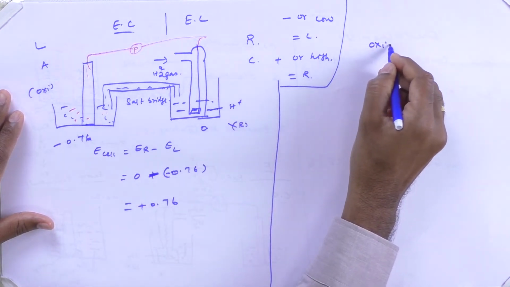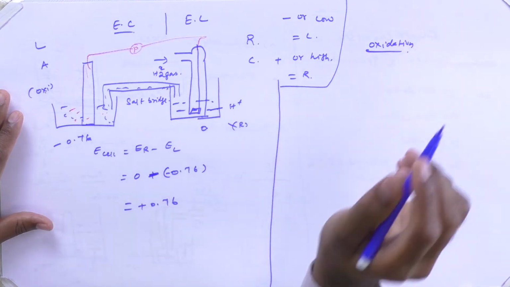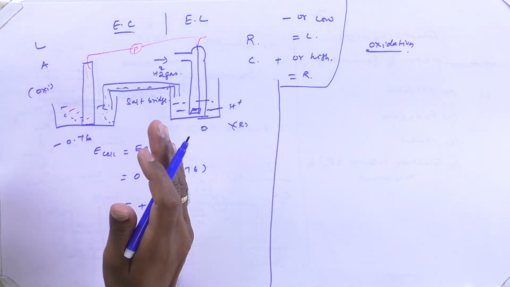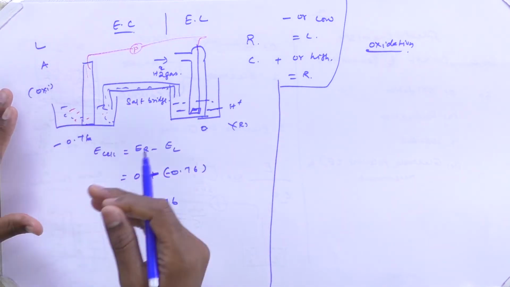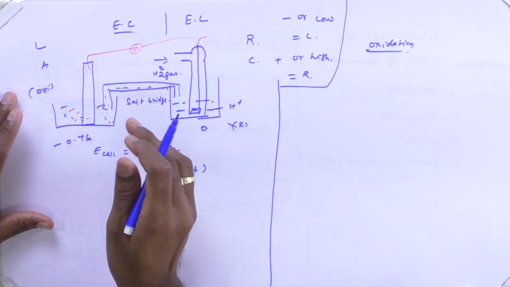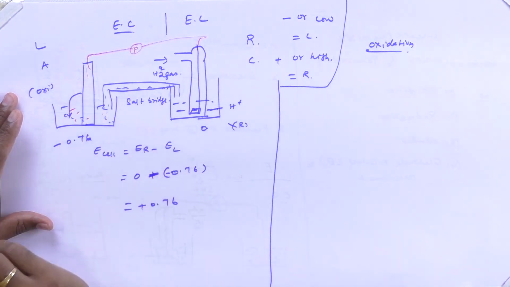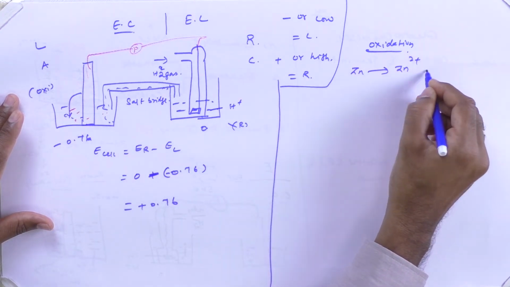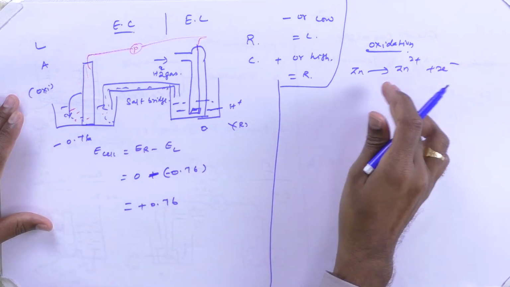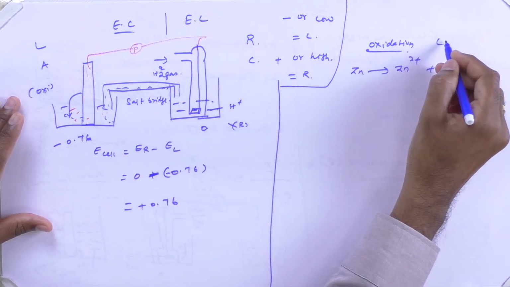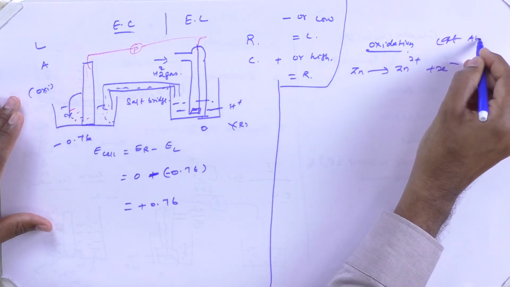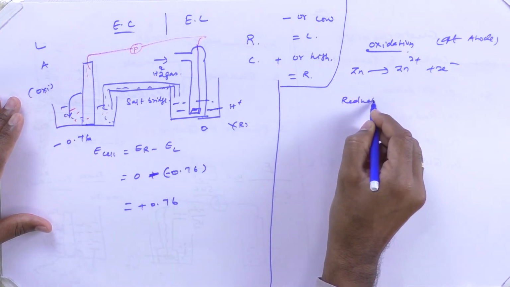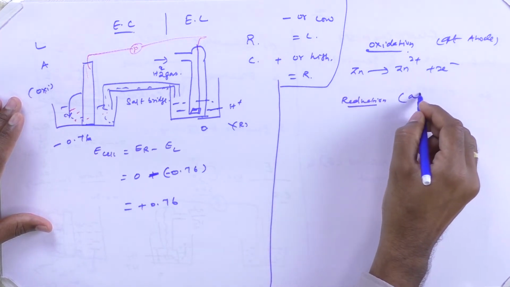Oxidation is, as I mentioned earlier, the zinc composed of zinc atoms. The zinc atom will try to dissolve in the solution, which means a considerable number of zinc ions will enter the solution compartment. When Zn gets oxidized, it is converted into Zn 2 plus and 2 electrons. This is called oxidation, and it takes place at the anode. So, at the anode, the oxidation reaction takes place. And what is the reduction? At the cathode, the reduction reaction takes place.